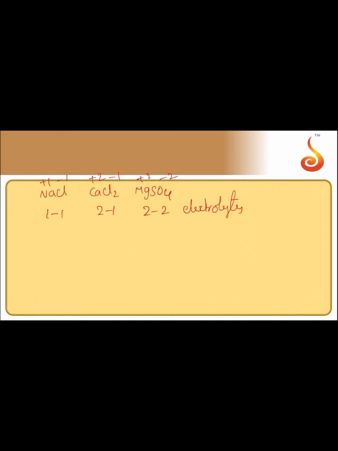Kohlrausch examined lambda m naught values for a number of strong electrolytes and observed certain regularities. He noted that the difference in lambda m naught of the electrolytes NaX and KX for any X is nearly constant.